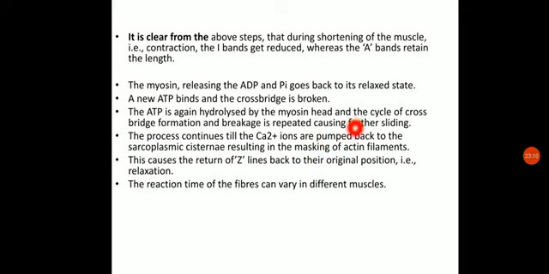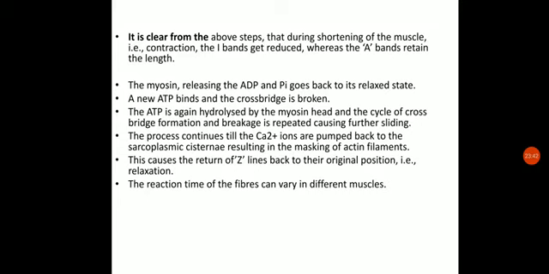Until the calcium ions which came into the sarcoplasm through the sarcoplasmic reticulum are lowered, or pumped back into the sarcoplasmic reticulum, nothing changes. Due to this, troponin will again mask the active site of the actin filament. This will be responsible for the return of the Z line back to the original position, that is relaxation, and the reaction time of the fibers.